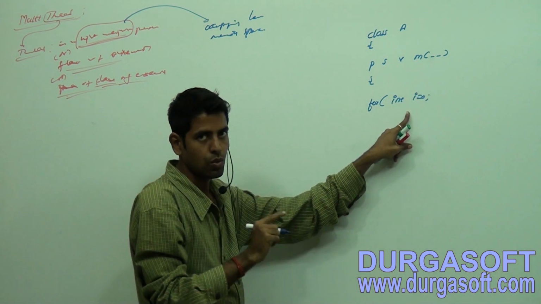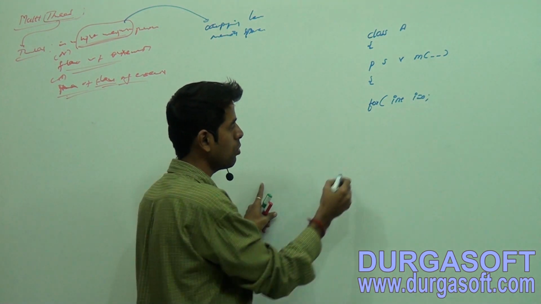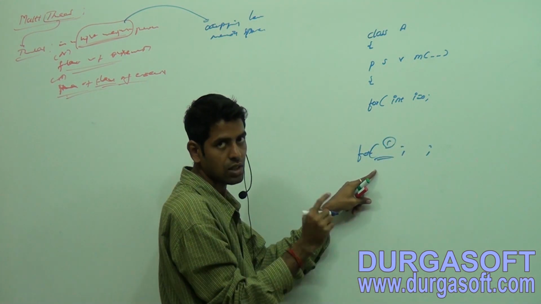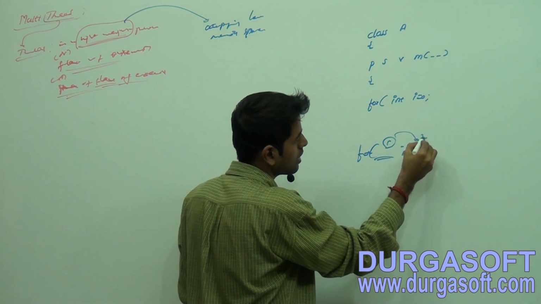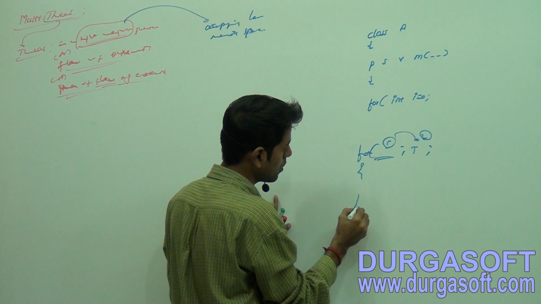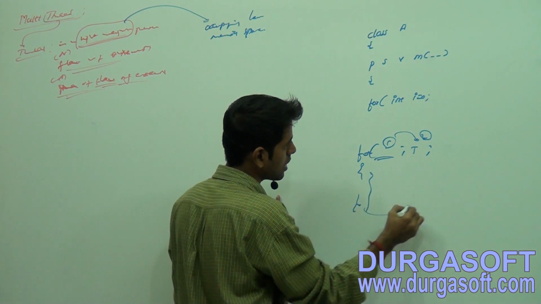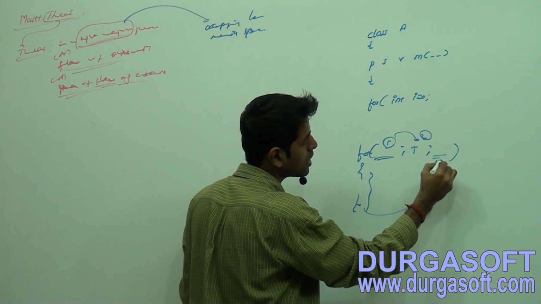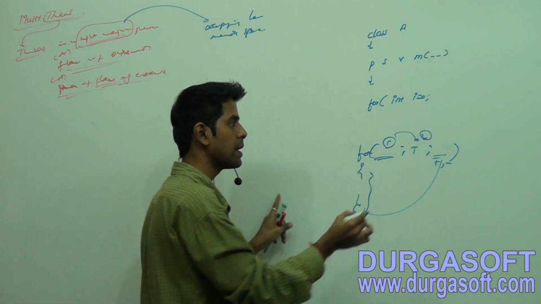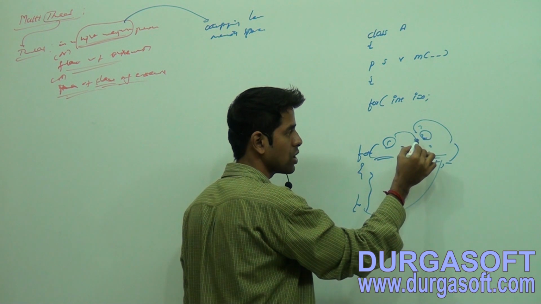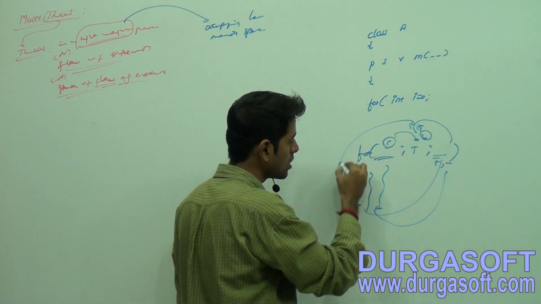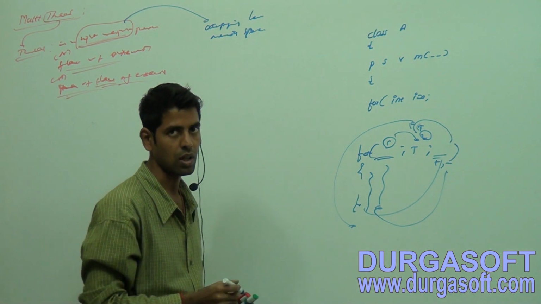I hope you know how this for loop executes: initialization section once, and later condition checking. If it is true, it will execute the body. Later it will come for the incremental or decremental section, then go for condition checking again. If it is true, this repeats. If it is false, it comes out of the body.